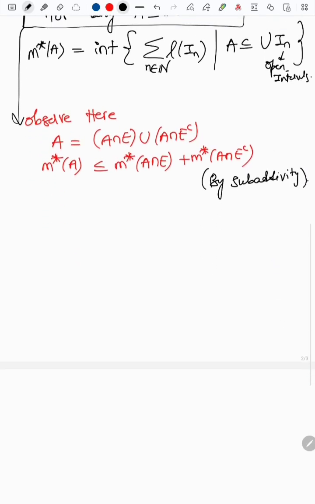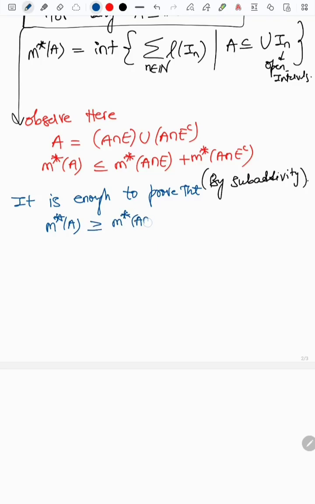So then it is enough to prove the other inequality, that m star of A is greater than or equal to m star of A intersection E plus m star of A intersection E complement.